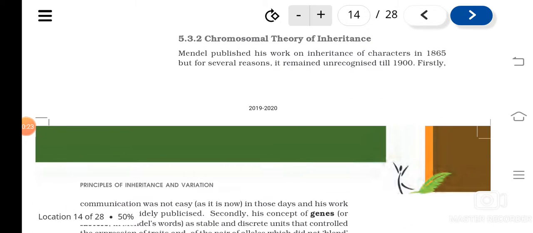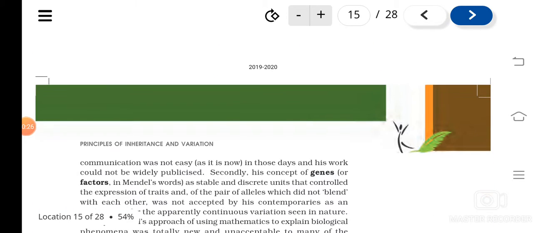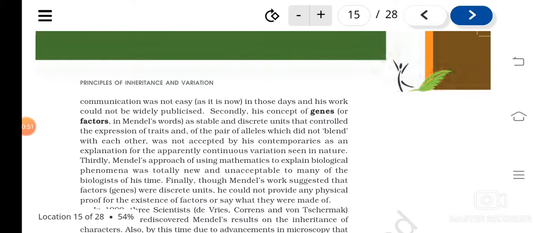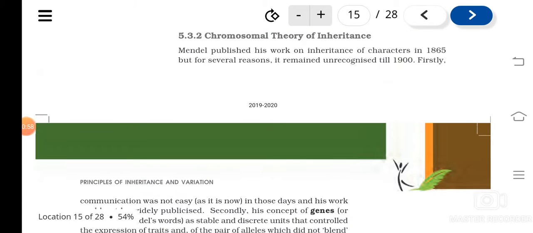As you know, at the time of Mendel, it was not known that genes are located on chromosomes. He simply said that there are certain factors responsible for passing characters from parents to offspring, but he did not know that these were genes located on chromosomes. Many other reasons were also there for his failure. At the time of Mendel's lifetime, his theory was not accepted.